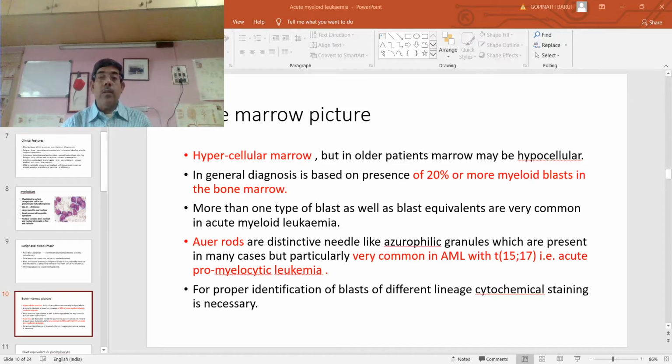I have already told that in some variants of acute myeloid leukemia, some cells may be considered as blast equivalents, that is, proerythroblasts in case of acute erythroblastic leukemia and promonocytes in case of acute monocytic leukemia.